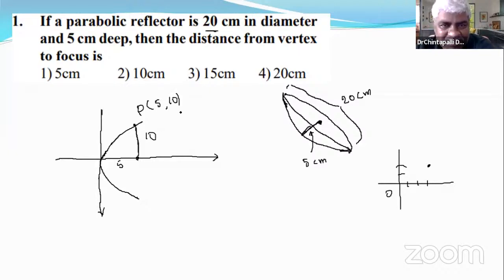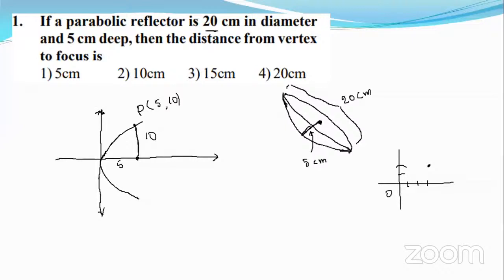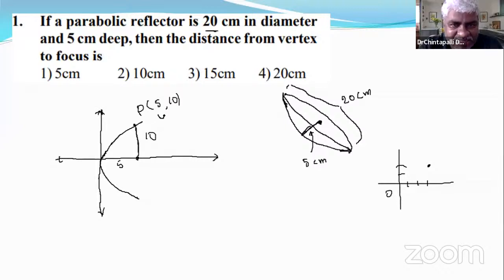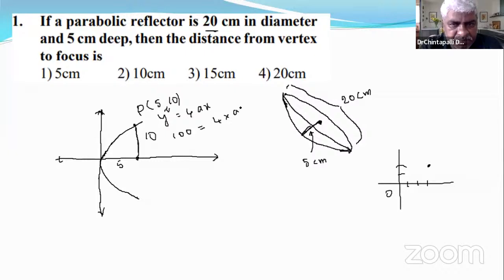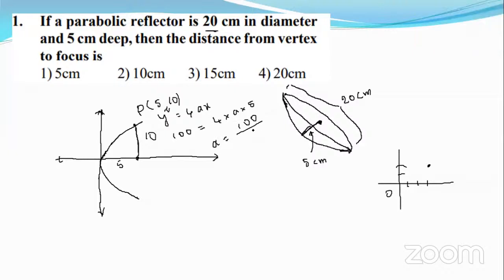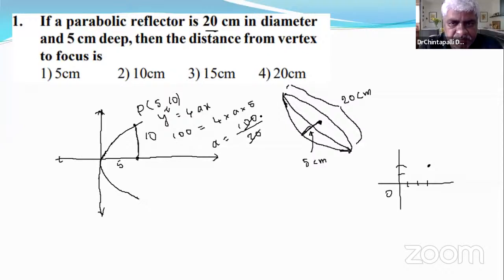Right. Now, what is the standard equation of a parabola? y square equals 4ax. Plug in this point in this equation. y square is 100, equals 4 times a times 5. So a is equal to 100 by 20, which is 5. A is equal to 5.